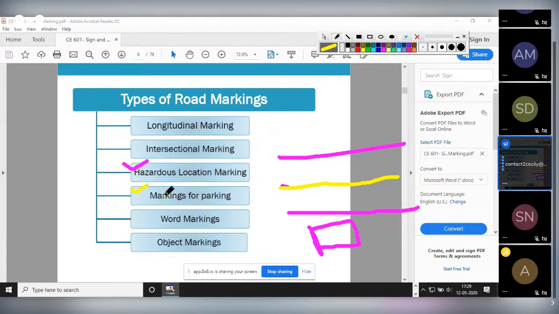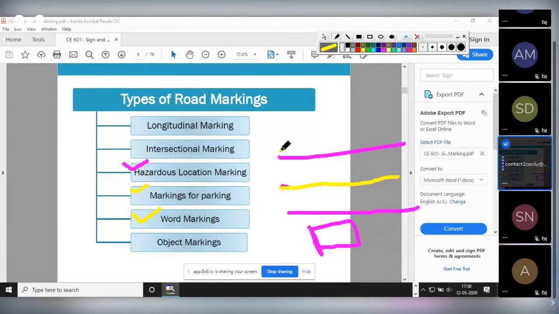Marking for parking, in parking areas also you can see this kind of markings. Word markings means what? Some letters will be provided, some markings giving some messages, okay. Say for example, a slow message, a stop message, a P message for parking. All this comes under your word markings.